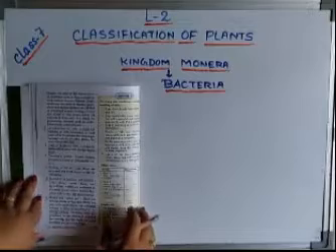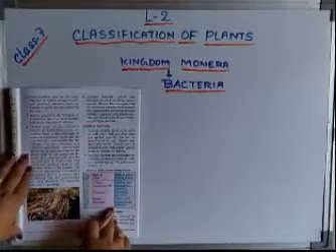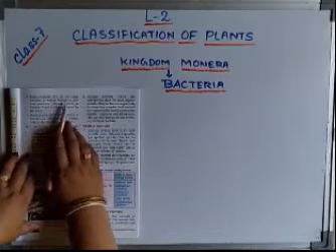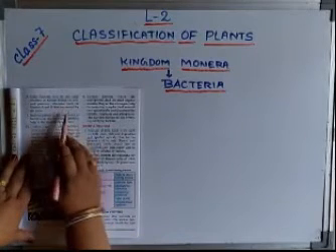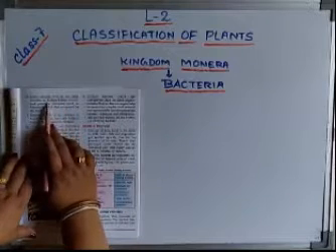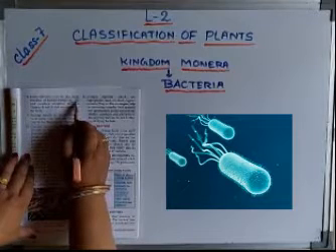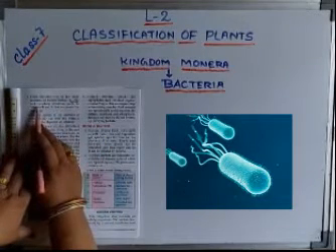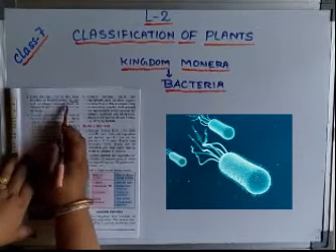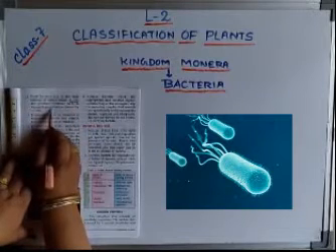Okay students, now the next point is that some bacteria live in the large intestine of human beings. Human beings have the large intestine and small intestine below the stomach. In the large intestine of human beings, one special bacteria is there, E. coli. So please remember the name E. coli. This bacteria produces vitamins. Which vitamins? Vitamin B and K, which are needed by our body.